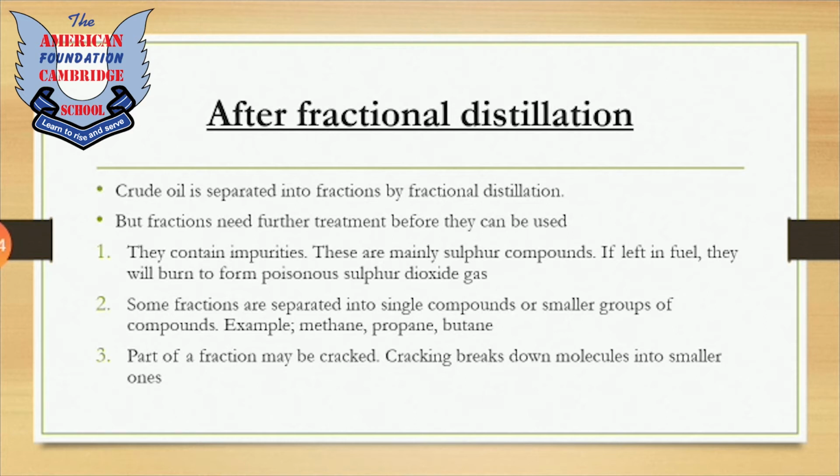Some fractions are separated into single compounds or smaller groups of compounds, for instance, methane, propane, and butane. So, if we have crude oil and we are performing its fractional distillation at different temperatures, different chemical compounds will be boiled, and in this way, they will be evaporated and they can be stored in different fractions. And in this way, we can take out our required compound.